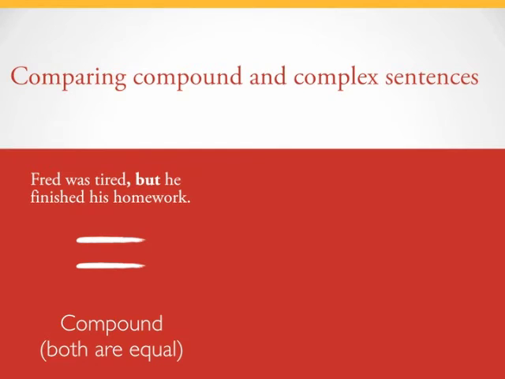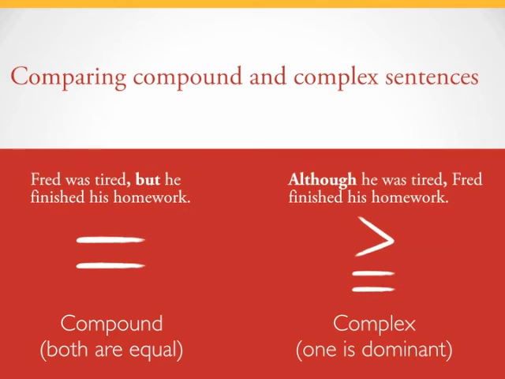In this compound sentence, both clauses are independent. Both can stand on their own. They're equal. However, in a complex sentence, the independent clause is more dominant. Remember that parent analogy? Complex sentences often increase interest, add variety, and improve coherence by creating this dominant and dependent relationship.